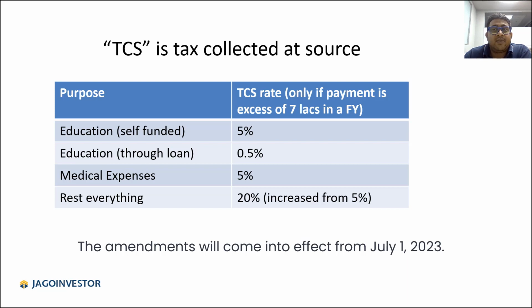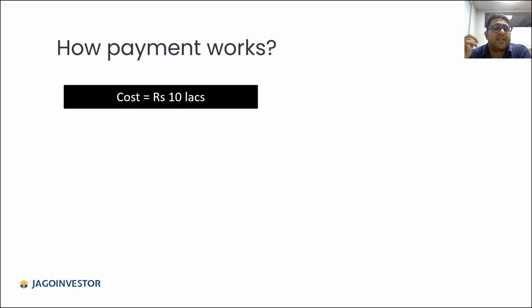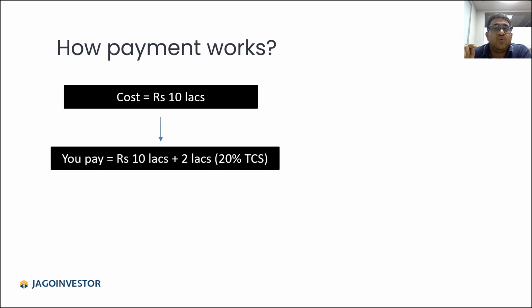Now, let me explain how it works. Let's say you want to make a payment, say you want to send 10 lakh rupees. Now that is the cost. So what will happen is you will not be paying 10 lakh rupees, you will be paying 12 lakh rupees. 2 lakhs additional you have to pay. That is 20% TCS, and that will be paid to the government in your name under your PAN as advance tax from your side.